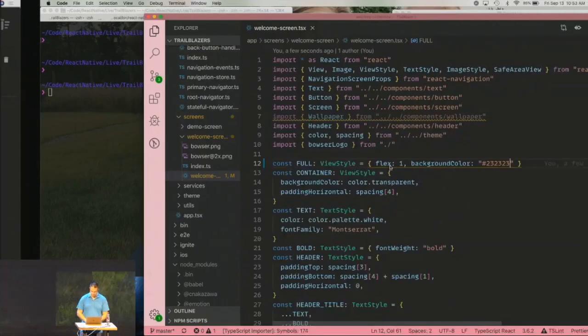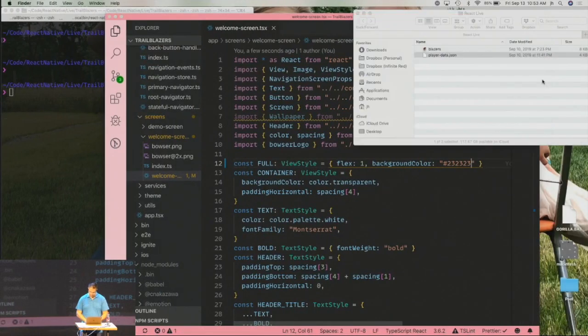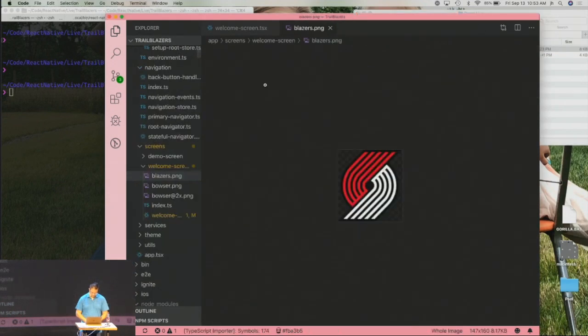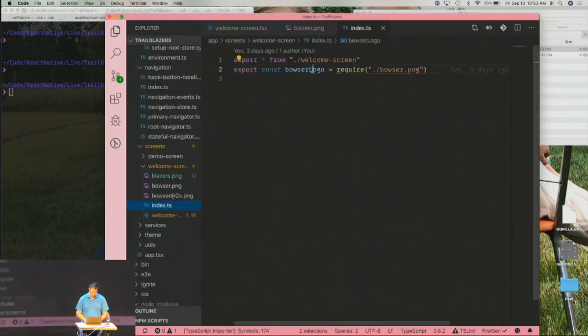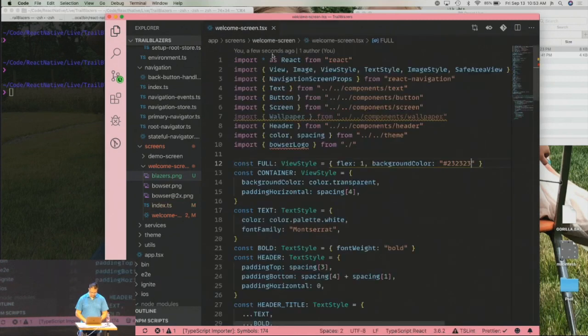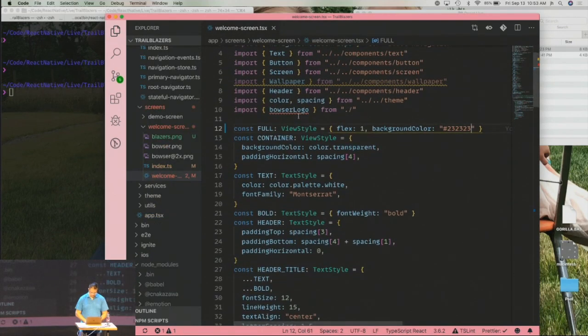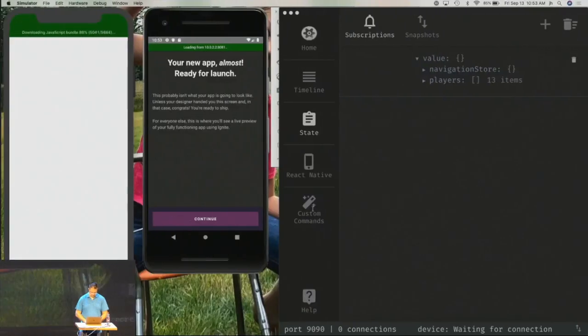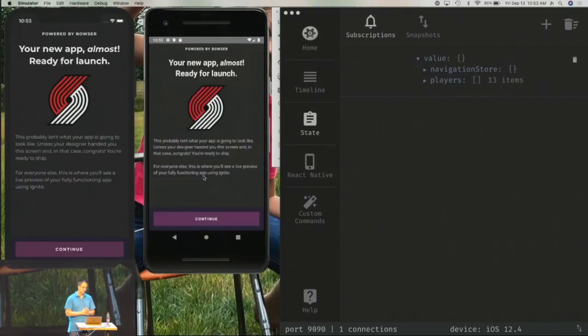That's the wrong logo though. So let's grab the right logo, Blazers, and I'm just going to drop it right in here. Instead of Bowser, we're going to go with Blazers, and then here we're going to go Blazers logo. And yay, there's our Trailblazers logo.